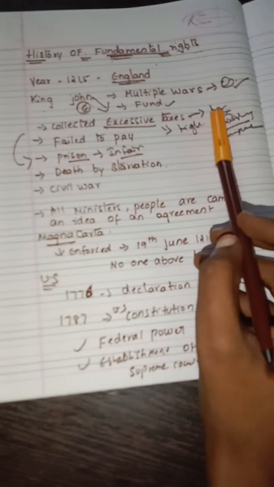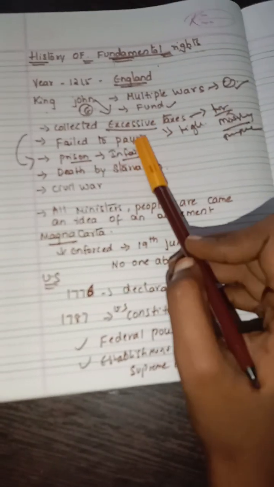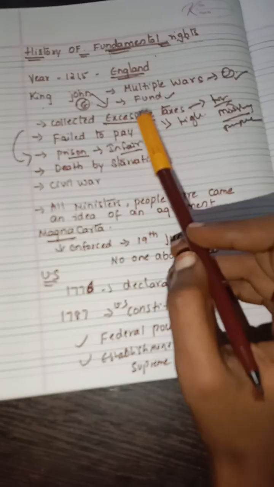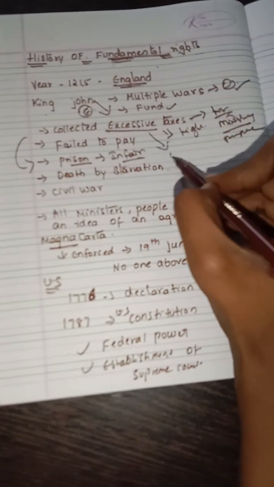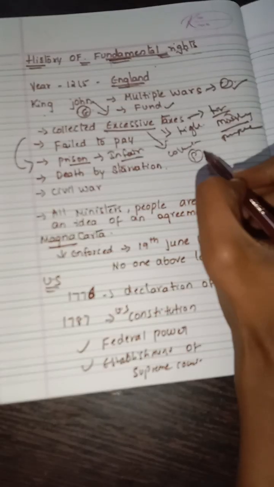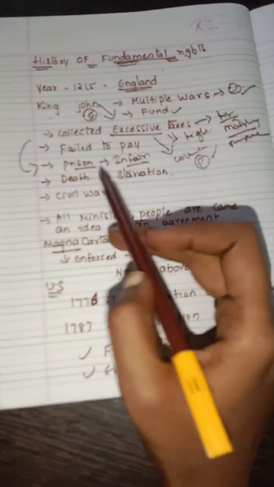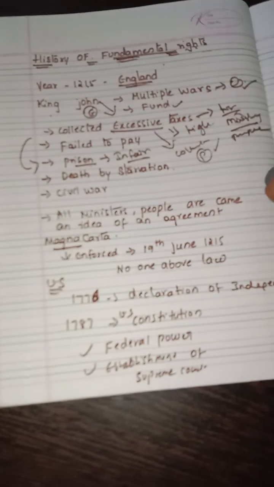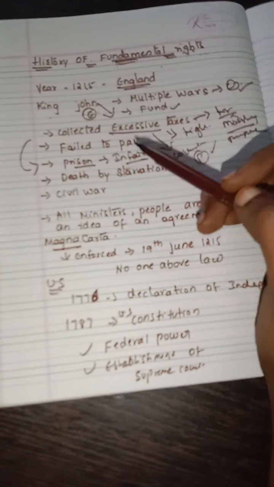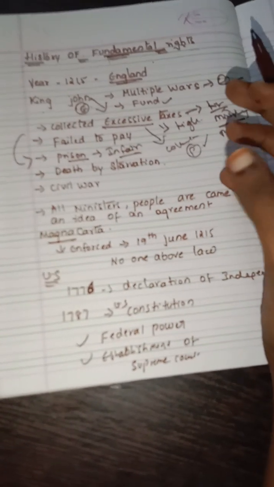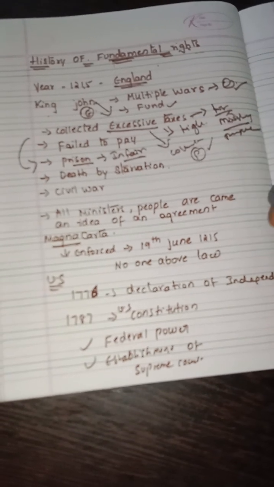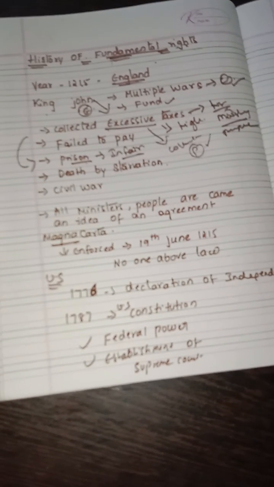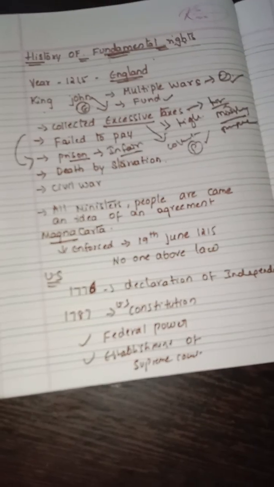When the ministry persons failed to pay, what was he doing? He was taking their property and sending them to prison. In this prison there was very unfair treatment going on. What was that? They did not give them any food. They made them starve until they died.